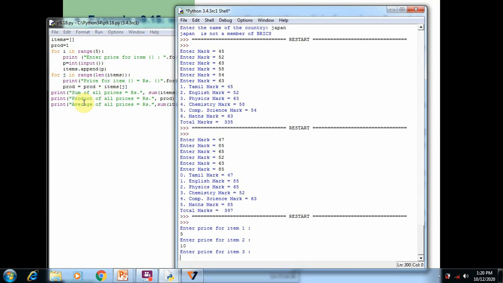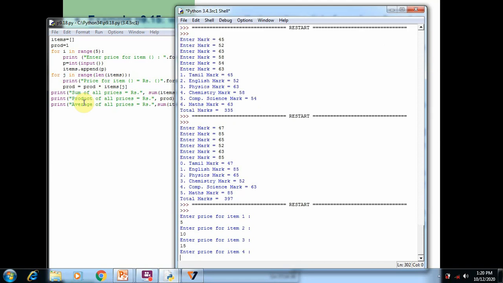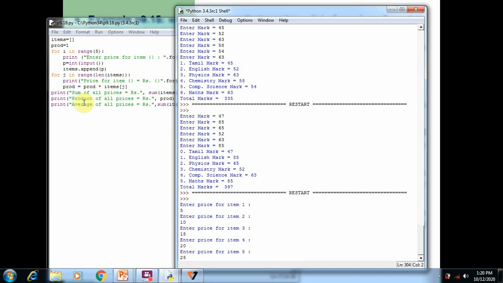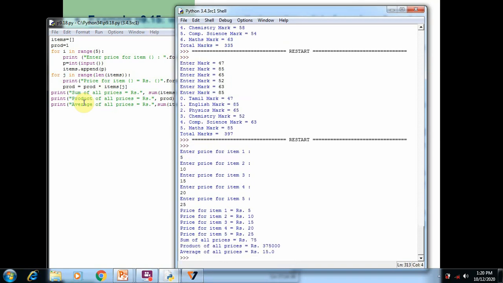The second element 10, third element 15, fourth element 20, fifth element 25. Each and every element is added into the items. After that, the j loop runs and prints all the element values one by one, and finds the product of all elements and stores it into the product variable. After that, by using the sum function, we add all the values and display them on the screen.